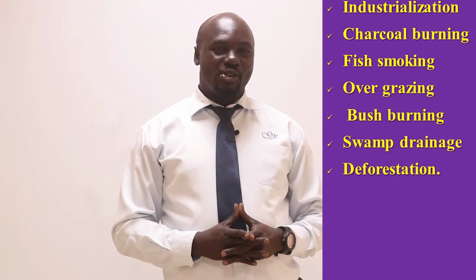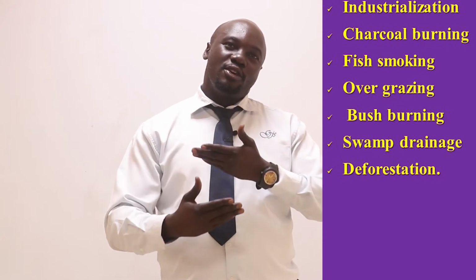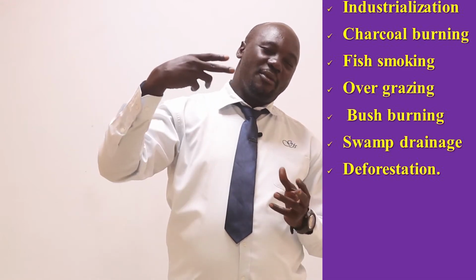These include 1. Industrialization, deforestation, among others. Industrialization leads to the increase of carbon dioxide into the atmosphere. And of course, the increase of carbon dioxide into the atmosphere leads to the wearing off of the ozone layer. This ozone layer is responsible to regulate the amount of sunlight rays which are directed onto the Earth.